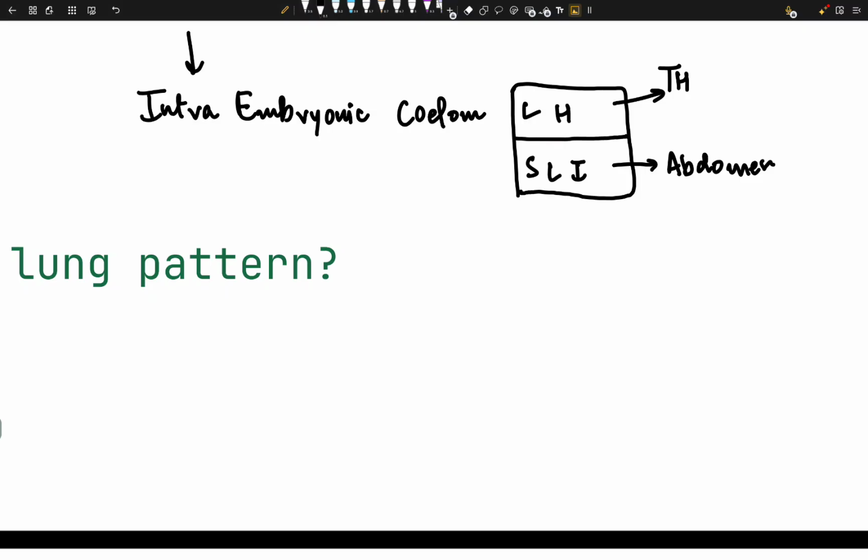Let's talk now about the upper cavity, the thorax. The lung actually invades most of the upper cavity. The lung buds grow from the foregut. We're gonna have these lung buds growing, and they grow from this foregut, and then they actually expand into the pleural canal. So we have this cavity formation. These buds come from the foregut.